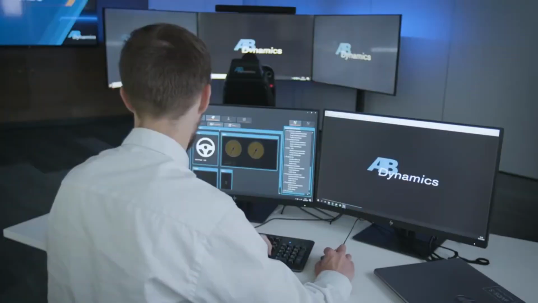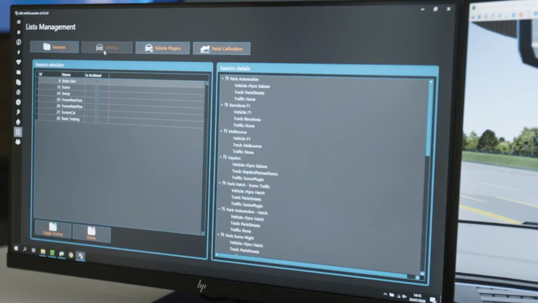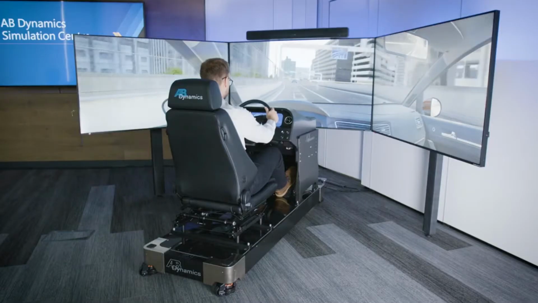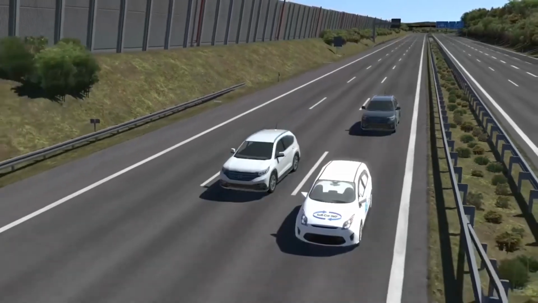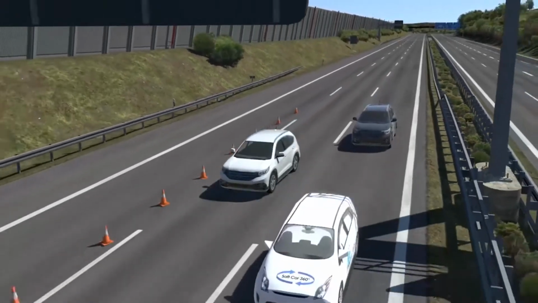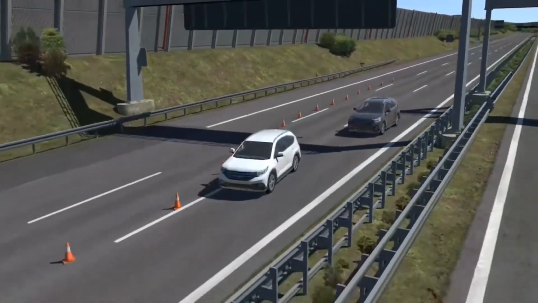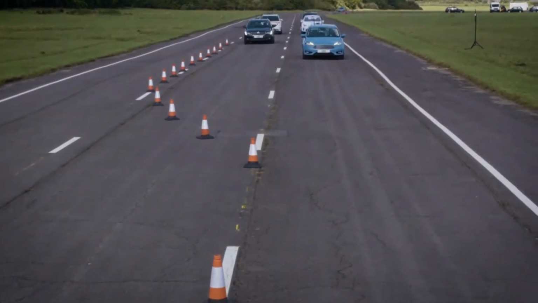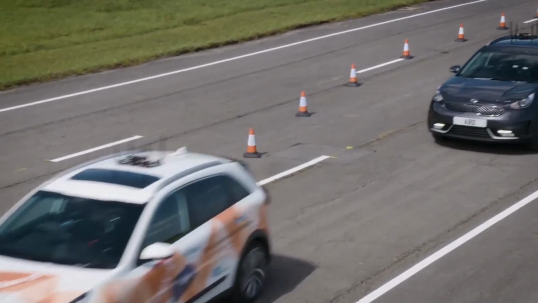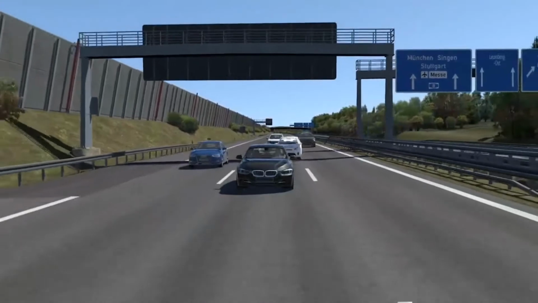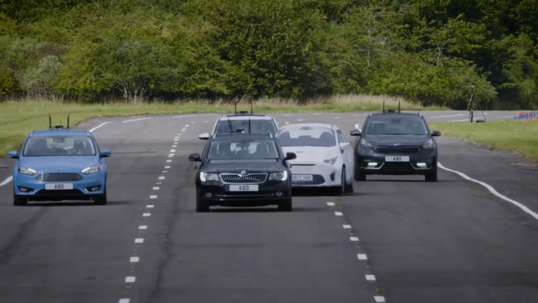Simulation has an essential part to play in vehicle development, particularly with the advent of assisted driving and autonomous vehicles, where it allows testing on a scale that would never be possible otherwise. However, for that simulated testing to have value to engineers, validation and correlation of the results with real-world testing is of paramount importance. Engineers need to have confidence that a test run in the virtual world will have the same result as if it had been run on the track.